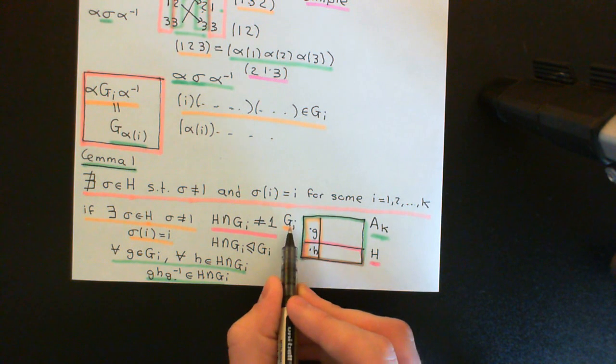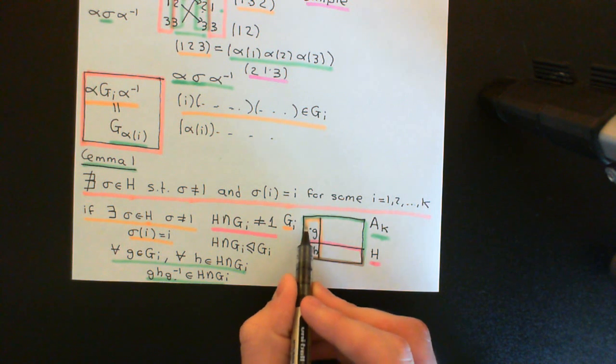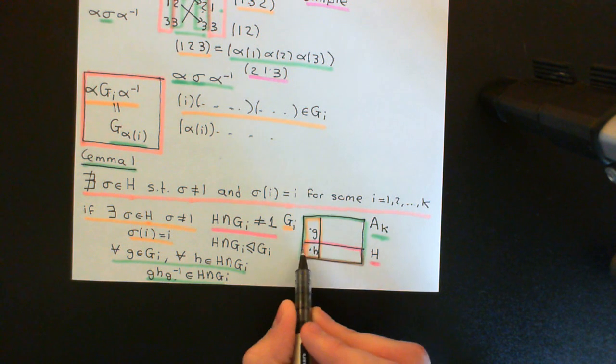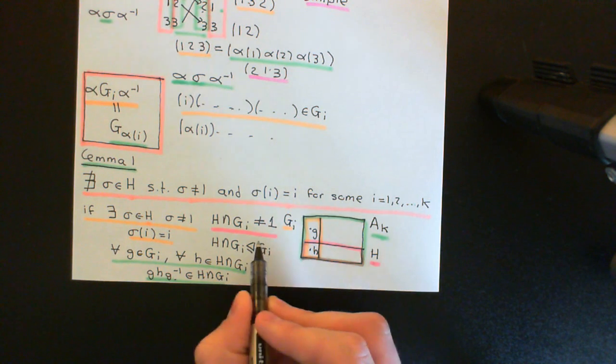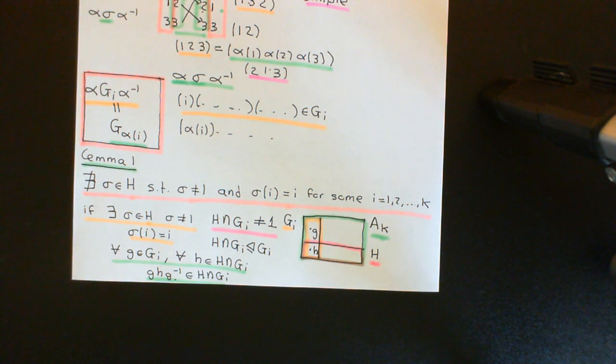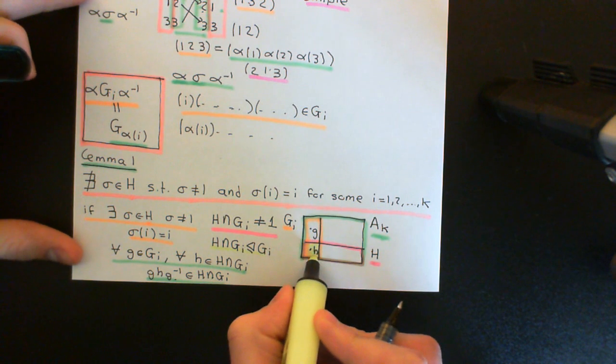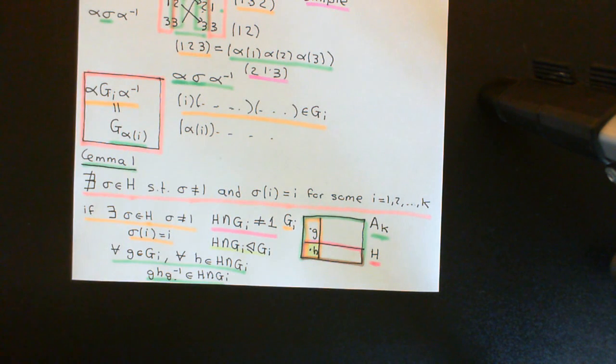It has to be in the stabilizer of I because this is a subgroup and both of the things that we're composing here are in there. It has to be in capital H because capital H is a normal subgroup of the larger group, the alternating group on the set of k elements. And therefore, indeed, I can conclude this line here, that the intersection here, which I'll just colour in yellow, is a normal subgroup of the stabilizer of I. Okay?